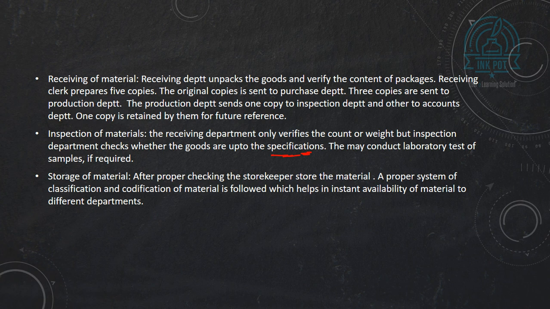After the inspection of goods, we store the material. After proper checking, the storekeeper stores the material. There should be a proper system of classification and codification of material. We assign codes to the material, as we have different raw materials for different products. It can be alphabetical codes, numerical codes, or alphanumeric codes. The purpose of codification is that it helps in instant availability of material to different departments. So that is the storage of material.